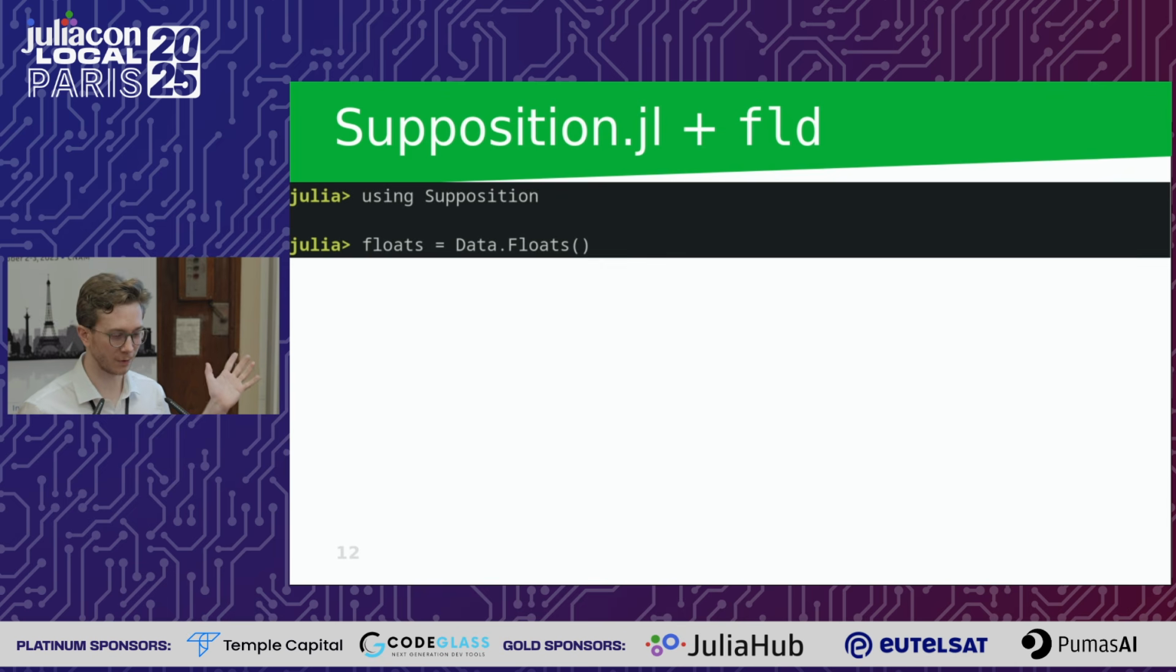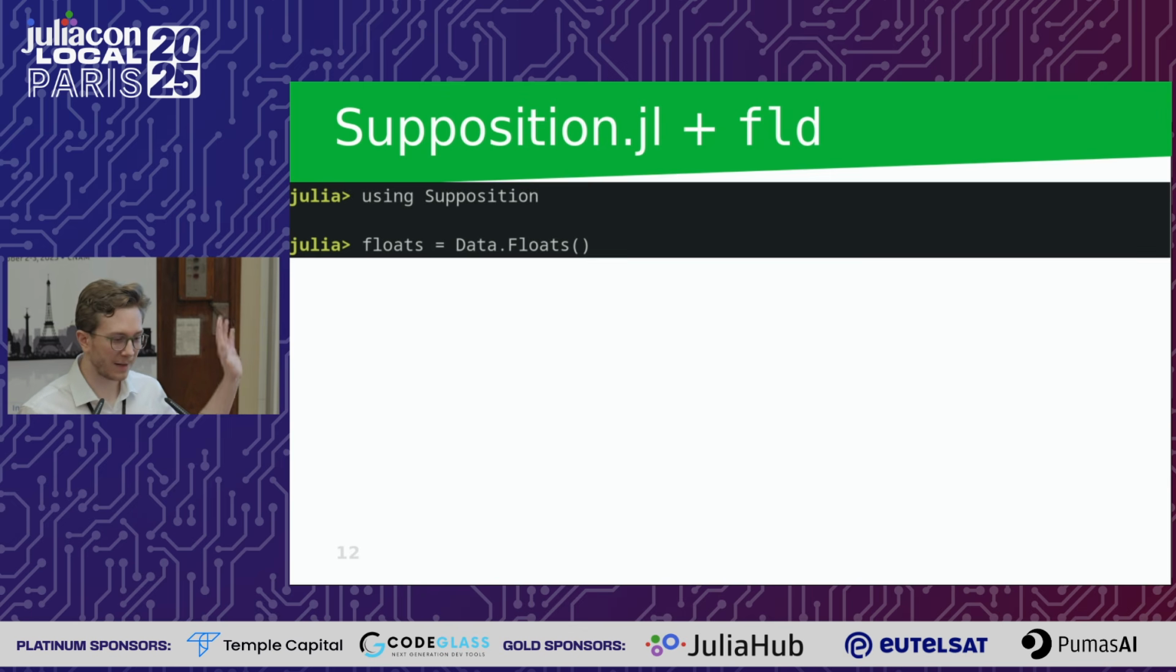Now, how do we actually do this? First of all, well, using supposition, of course. And finally, we need to be able to say, okay, we want to generate some data. And for our floor division, we're just going to say, okay, let's just use the floating points because we know there's some trickiness with floating points always. These are kind of tricky little guys.